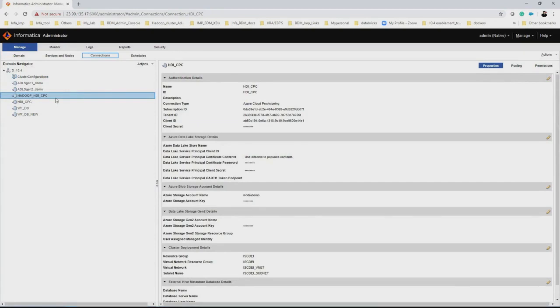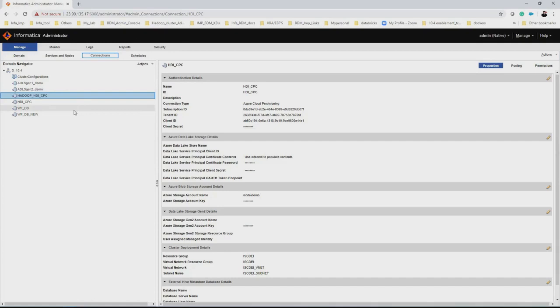A few important things to keep in mind: if your Informatica server is on premises and your Azure is in a different VNet, then you have to enable the VPN between those two. If the Informatica server and the Azure are in the same VNet, then there is no need to enable any VPN connectivity.